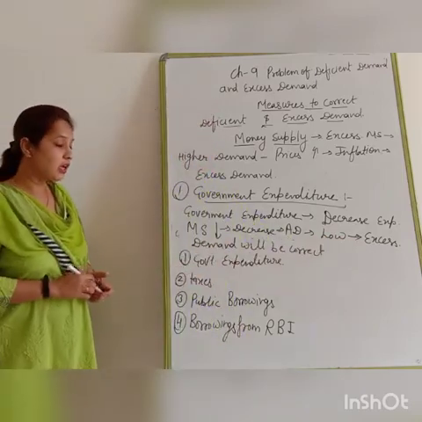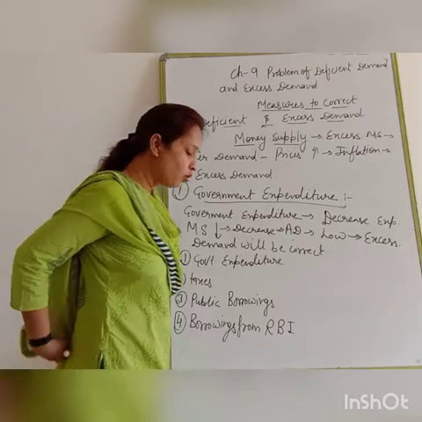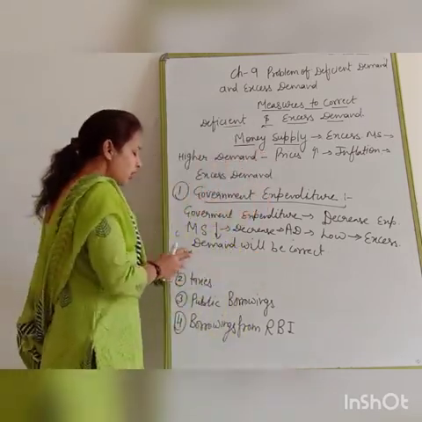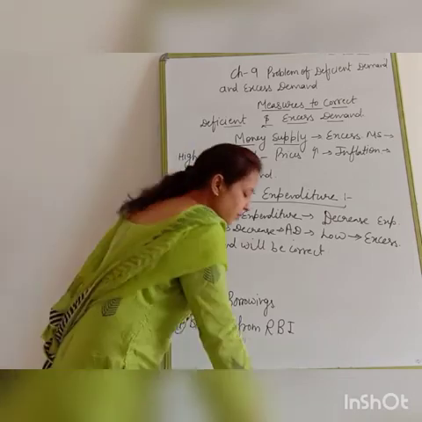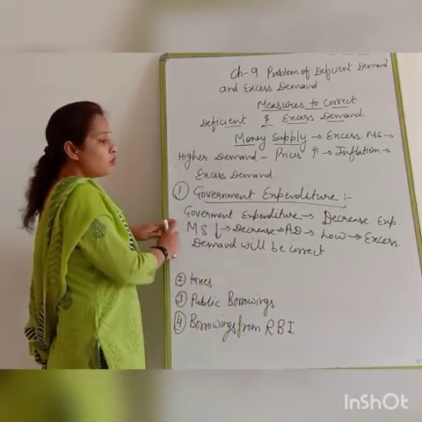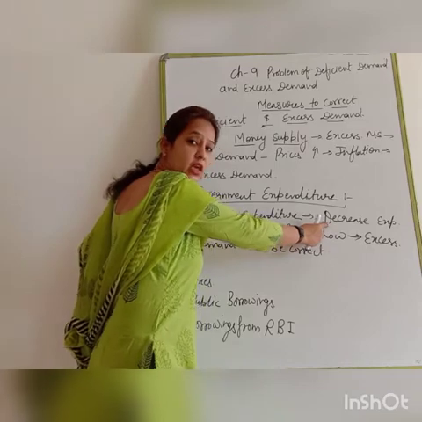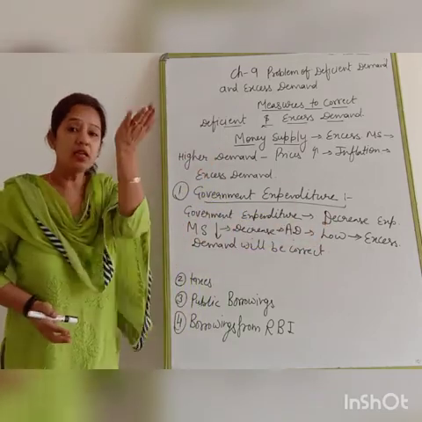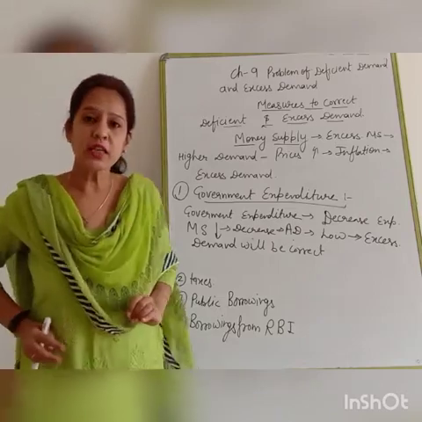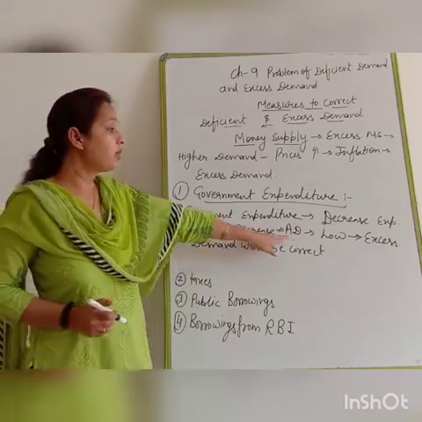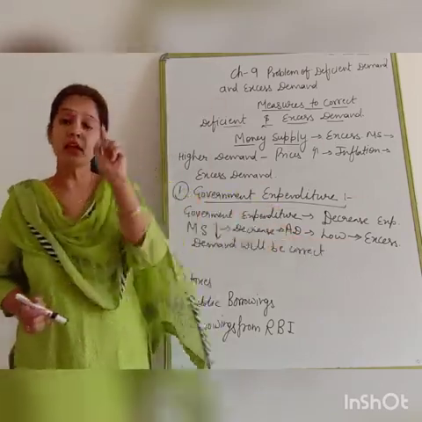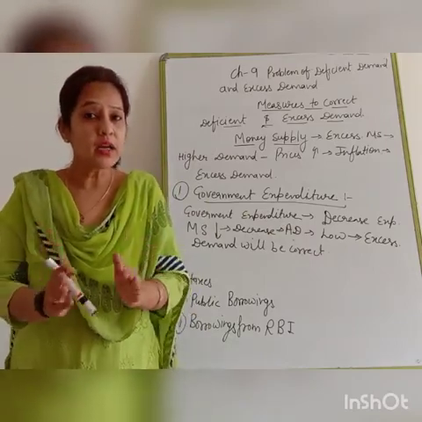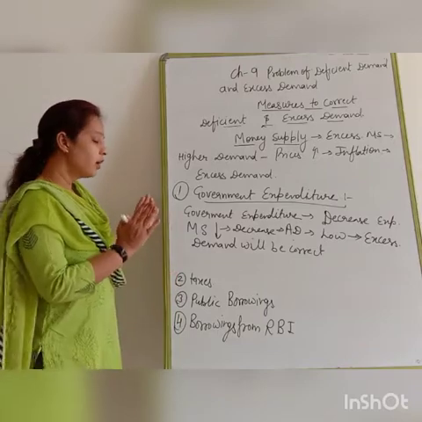Just vice versa, if the government wants to correct deficit demand, the government increases the expenditure. Through increasing the expenditure, money supply will increase. Because of increasing money supply, aggregate demand will increase. When aggregate demand increases, deficit demand will be corrected.